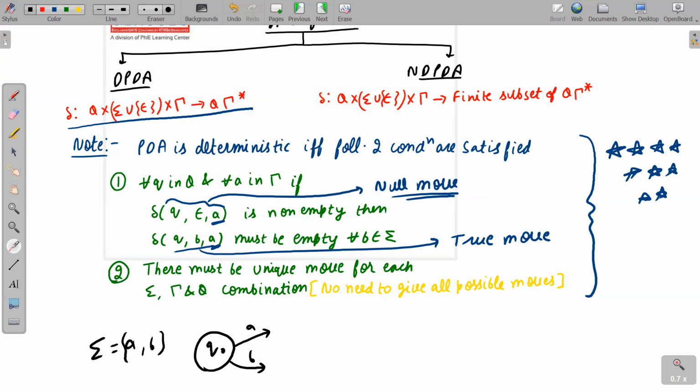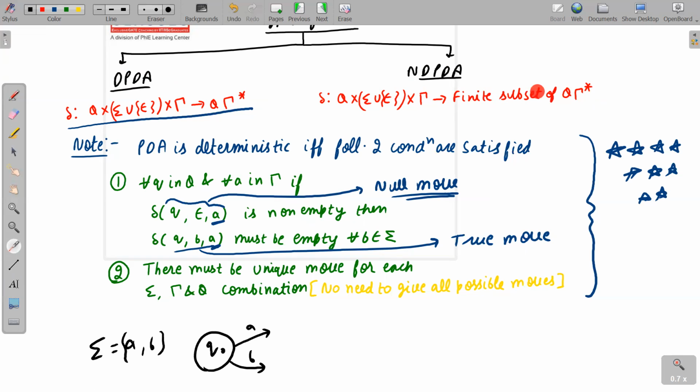I hope I have made the point clear to all of you. And if one of the conditions is not satisfied, or if both conditions are not satisfied, then that will become NDPDA. And I will say one more important thing: every DPDA is NDPDA, but every NDPDA is not DPDA. Even if both conditions are satisfied, we will say that it is DPDA, and by definition we can say that it is NDPDA also, because here we have said finite subset of Q tau star, and here we have said Q tau star.